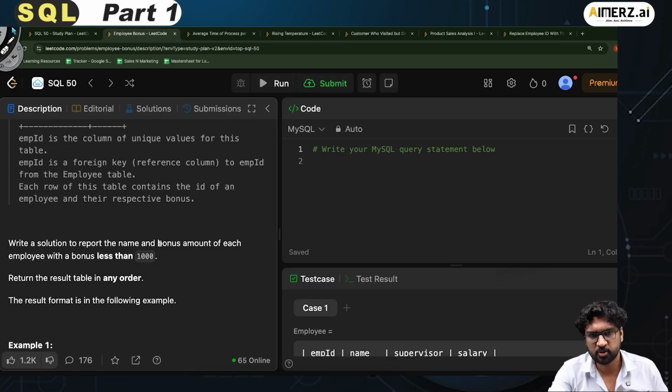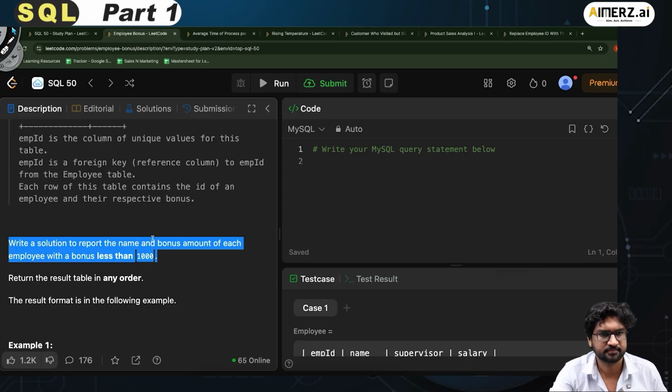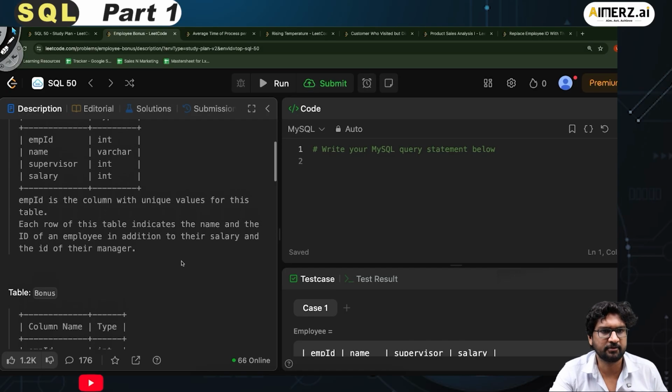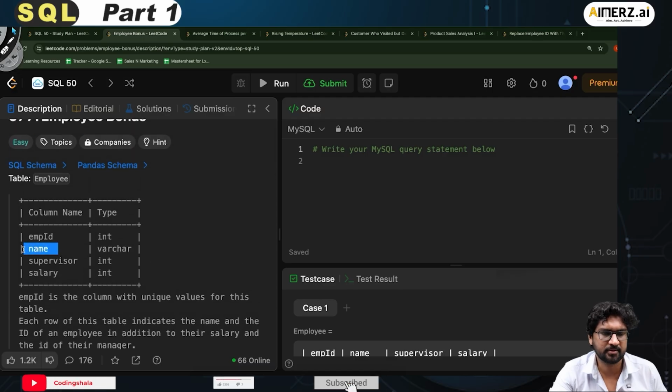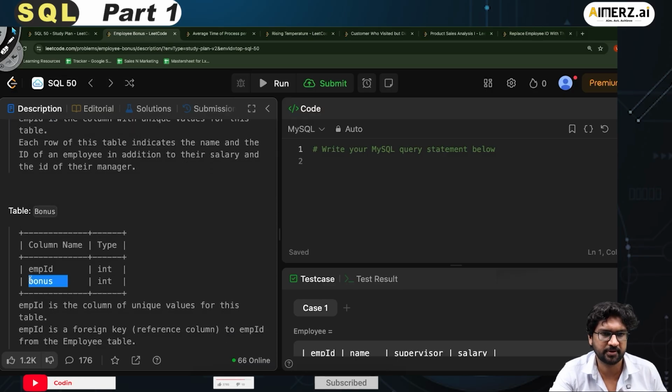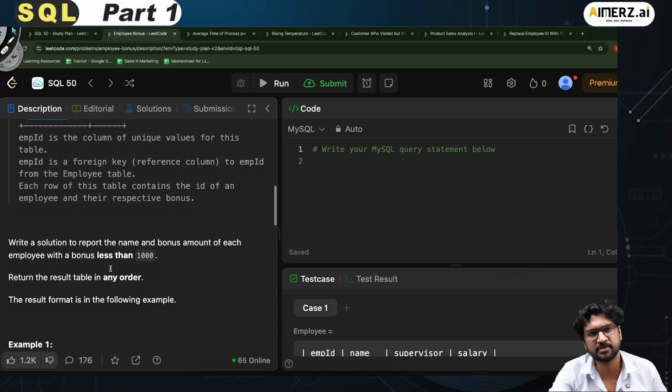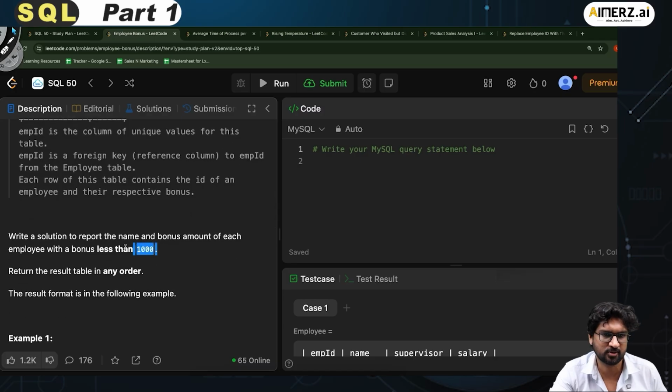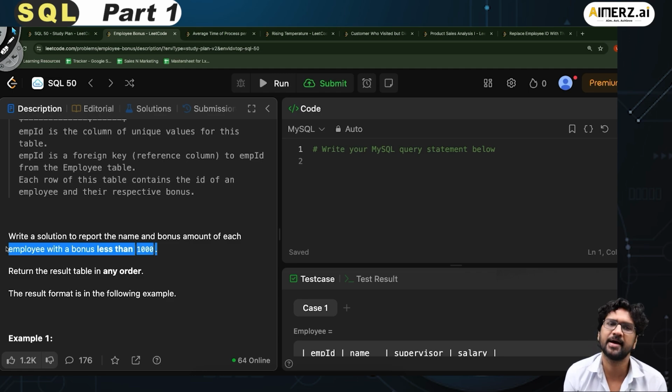Write a solution to report the name and bonus amount of each employee with a bonus less than 1000. So what I have to do is extract the employee name here, and extract the bonus from here, and only represent the bonuses when the bonus is less than 1000, right? So I have to get the data from both the tables, and put a condition where the bonus is less than 1000.